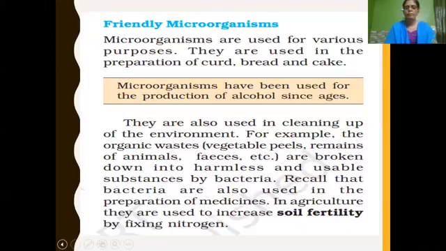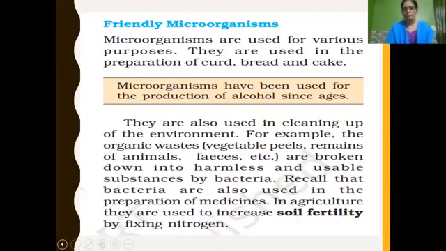For example, whatever organic waste is produced, like vegetable peels and remains of animals, when organisms die they get buried under the earth, isn't it? They are broken down into very fine, harmless and usable substances by bacteria.